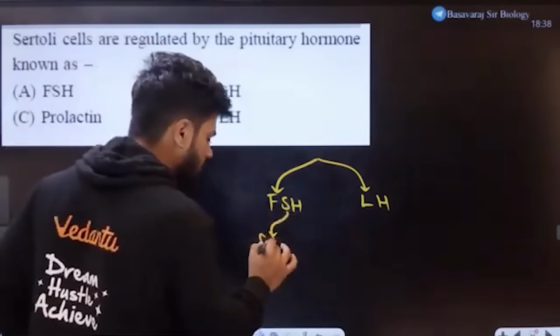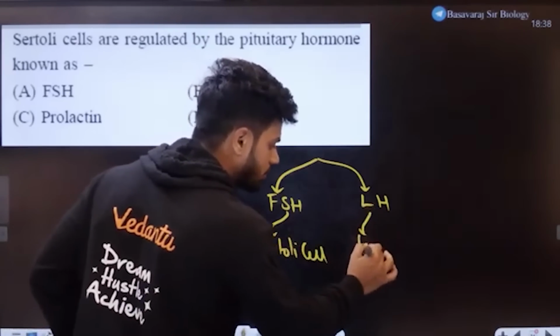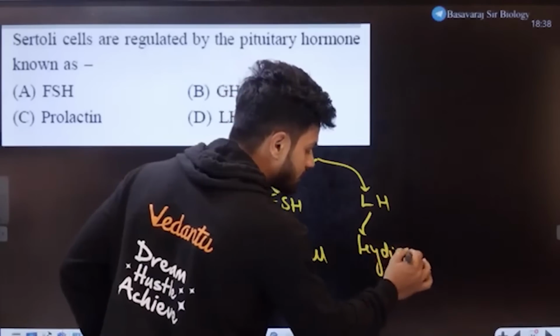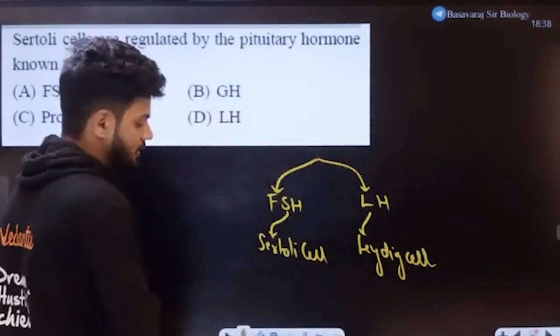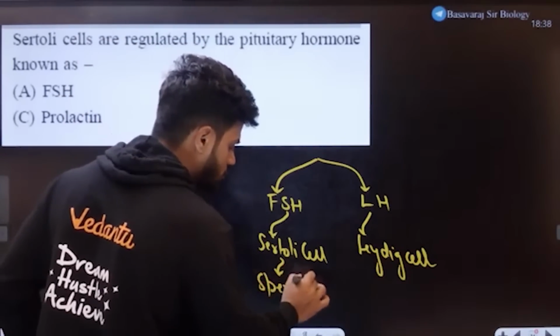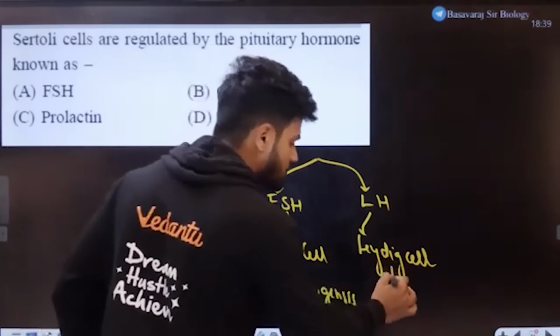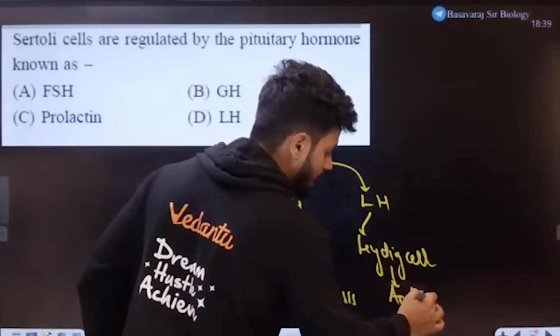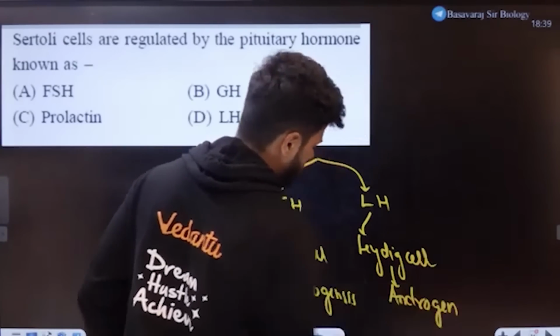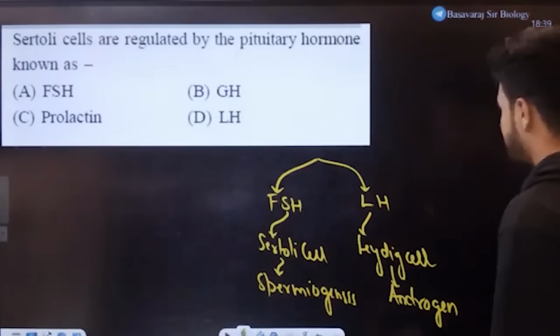S for Sertoli cell. L for Leydig cell. Sertoli cell will help in what, students? Spermiogenesis. Leydig cell will produce the androgen. Clear all of you? So answer is FSH.